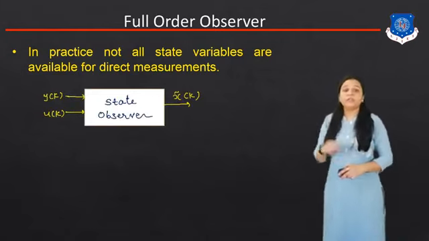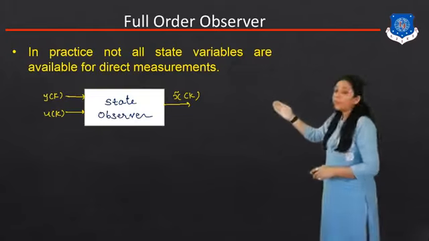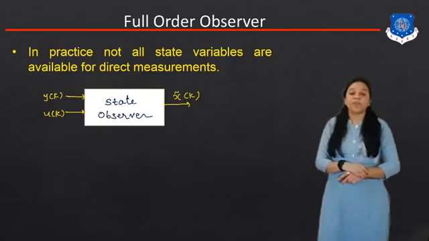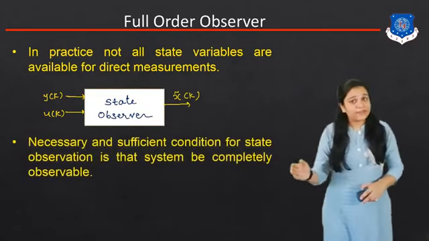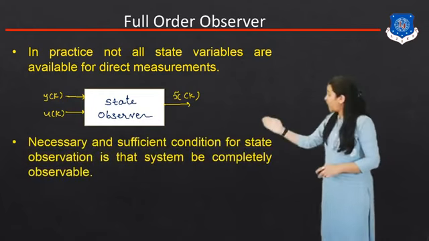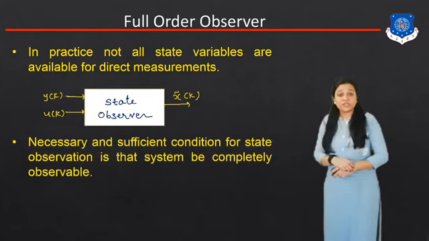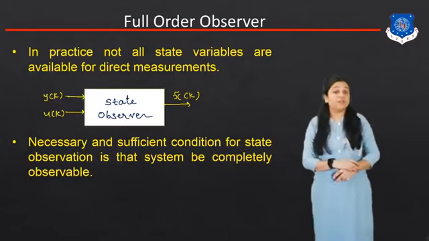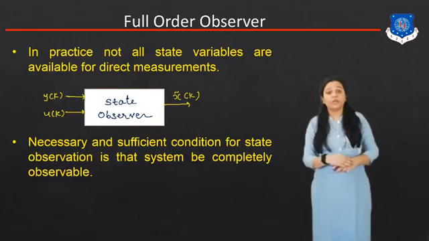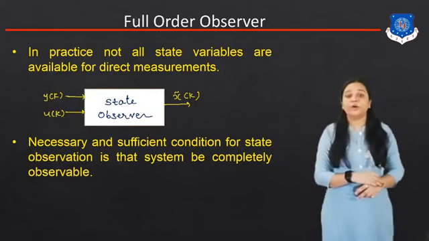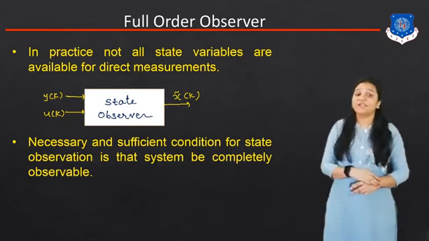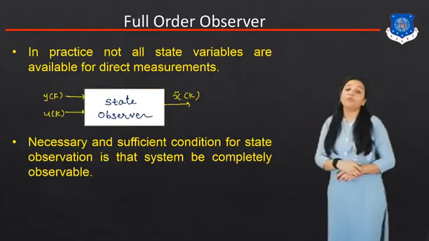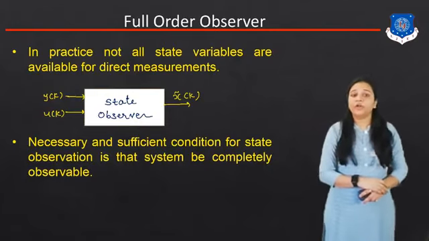Now as you know, in the state observer we deal with two inputs, y of k and u of k, and x tilde k is my output signal. The necessary and sufficient condition for the state observation is that the system is completely observable. In the last session we discussed complete output controllability and complete output observability. So the necessary and sufficient condition for the state observer is that whatever system we have to design is to be completely observable.